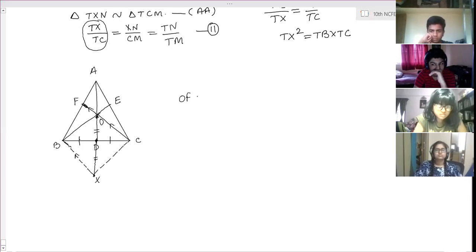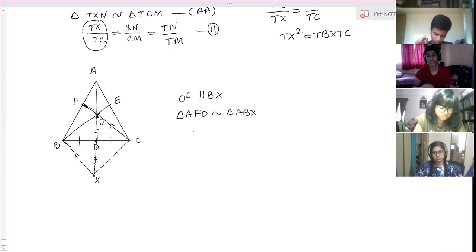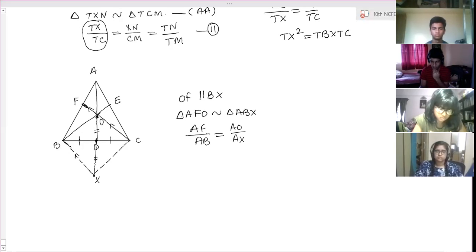We have proved OF parallel to BX. So can you tell triangle AFO is similar to triangle ABX? Just now we have seen the property. So take the ratio. AF by AB is equal to, first and last letter, AO by AX. Clear?